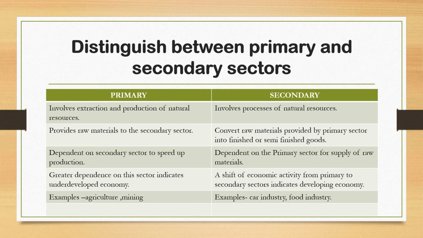The examples of primary sector are agriculture and mining. The examples of secondary sector are car industry and food industry.